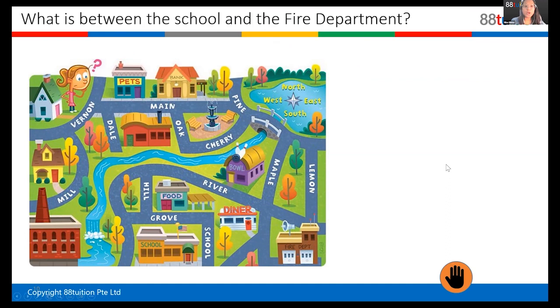No, not the last one. What is between? Okay, who can tell me in this question, which word is the preposition? What is between the school and the fire department? Anyone? Let's ask Alfred. Alfred, in this question, which word is a preposition? It tells you the position of something because that word tells you where to look. So which word? Is it what? The school? Which one? In the question, what is the preposition?